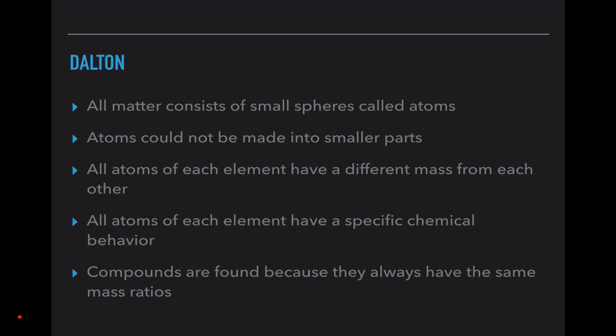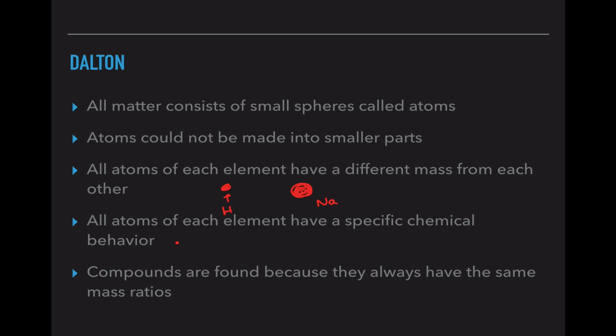Dalton had a little bit more detailed of an idea. He agreed with Democritus and said that all matter consists of small spheres called atoms. He agreed that atoms could not be made into smaller parts, but he differed because he thinks that all atoms of each element have a different mass from each other. So like in the last slide, if this was helium, sodium would be much bigger because sodium has a larger mass than helium. So we still have the solid sphere idea, but each element has a distinct mass.